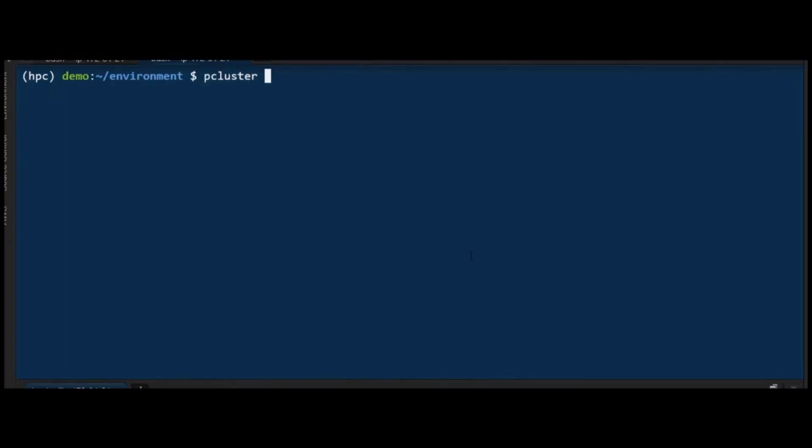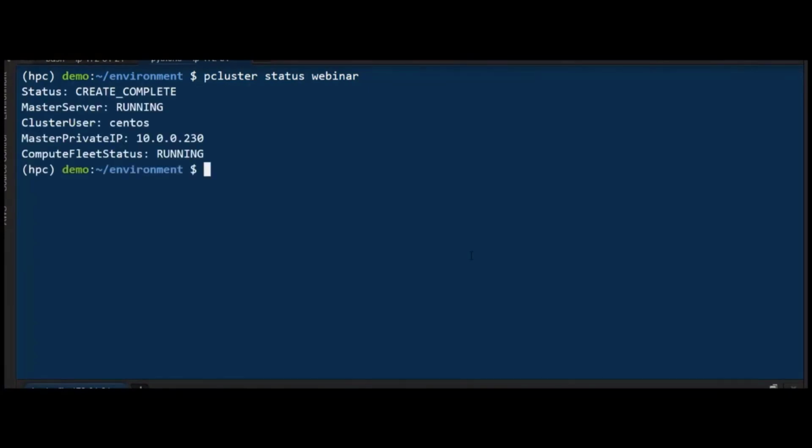Okay, we can now continue. So, of course, I have accelerated the demo just for the goal of this webinar. It will take approximately 10-15 minutes to deploy the cluster. It really depends on the type of configuration that you have selected. You can control the status of this deployment using the ParallelCluster command line and the status command. So in this case, I'm asking about the status of the cluster called webinar, the one that I have deployed before. And as you can see, ParallelCluster tells me that the creation is complete. So the cluster is now up and running, and I can use it.